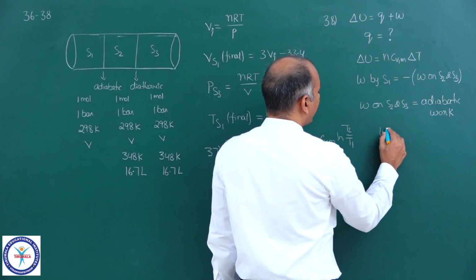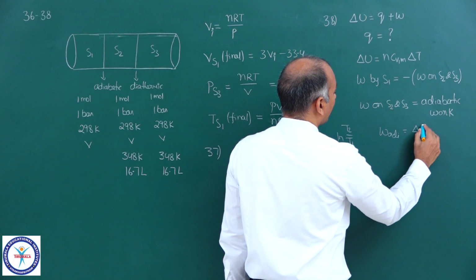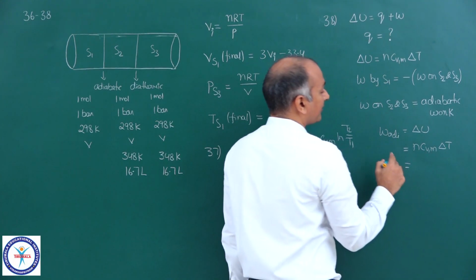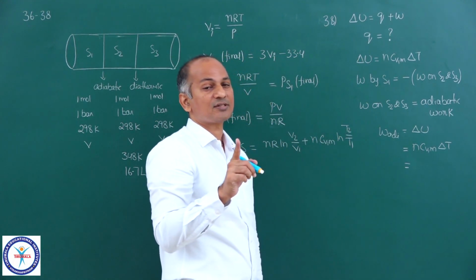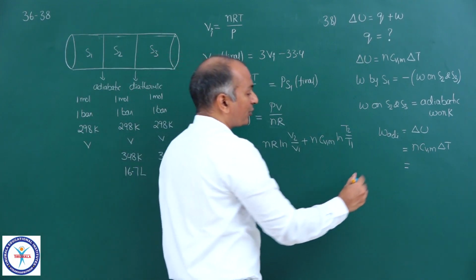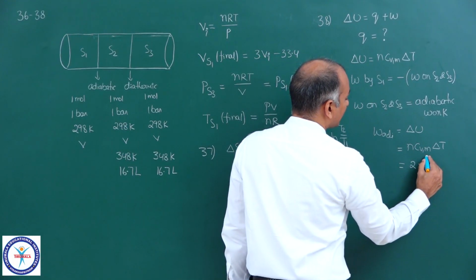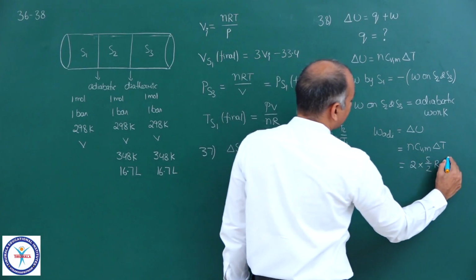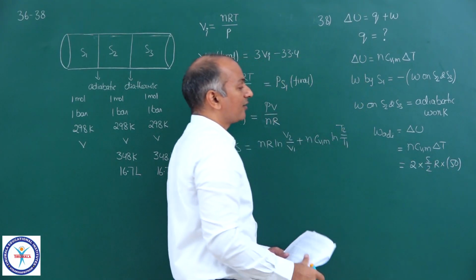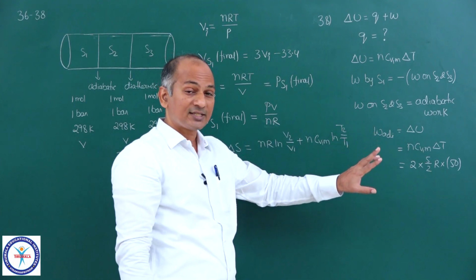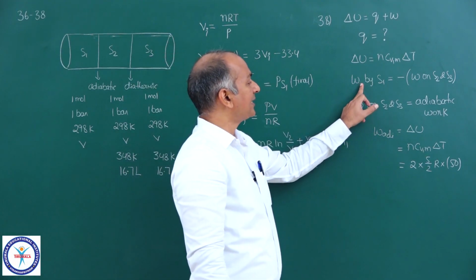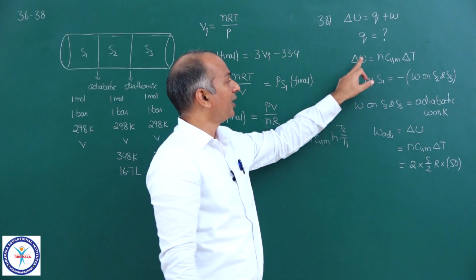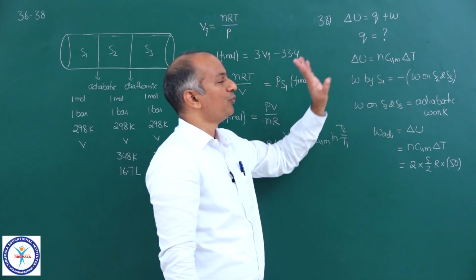And adiabatic work is nothing but equal to delta U, and that is equal to nCV molar delta T. And here this is the work done on both the sections, S2 as well as S3. So we have to take n value 2 and CV molar 5/2 R. Temperature we know, 348 minus 298, that is 50. So from this you will get work done on sections S2 and S3. That is nothing but equal to minus of the work done by S1. If you substitute that here, then you will get the Q value. Already we got delta U. Now from this analysis we got W, and you will get the Q value.